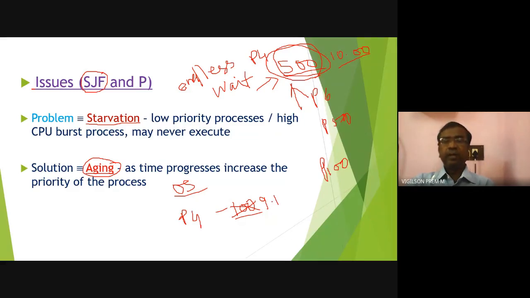So after 1 hour it will become 99, after another hour it will become 98. So what guarantee can I give? You will surely get the CPU after 99 hours, because after 99 hours the priority will become 1. So definitely that job will get the CPU, because now the process has the highest priority.